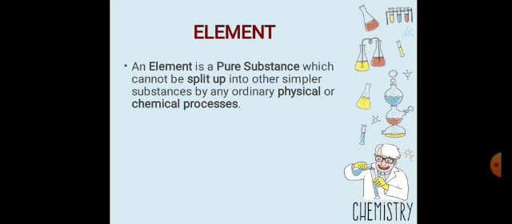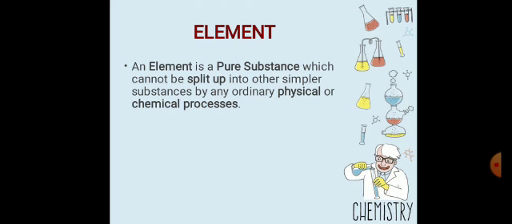So an element is a pure substance, composed of only the same type of atoms, and these atoms cannot be broken down into any other simpler substances by physical or chemical processes. Physical means the process that we can observe. Chemical process means chemical reactions. If we apply any physical or chemical process, this element cannot be broken down or split up into simpler substances.